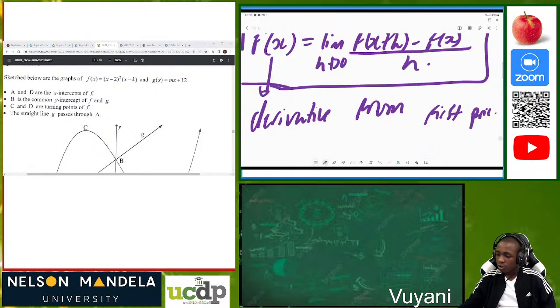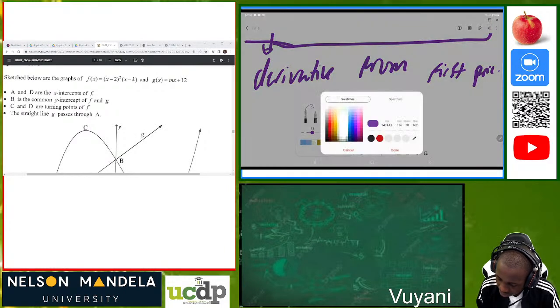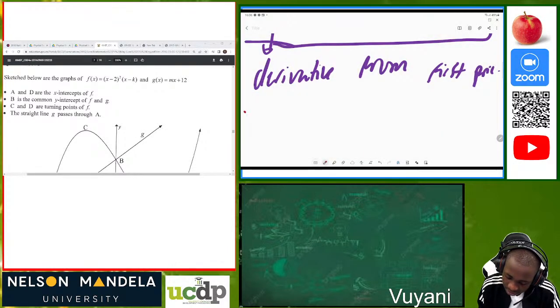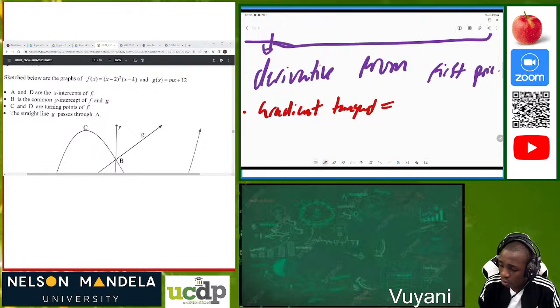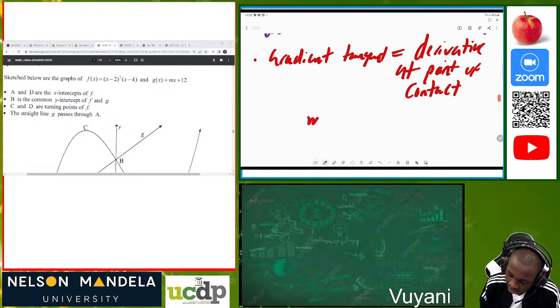So now, what does this mean? This means that the gradient of the tangent is equal to the derivative at the point of contact.